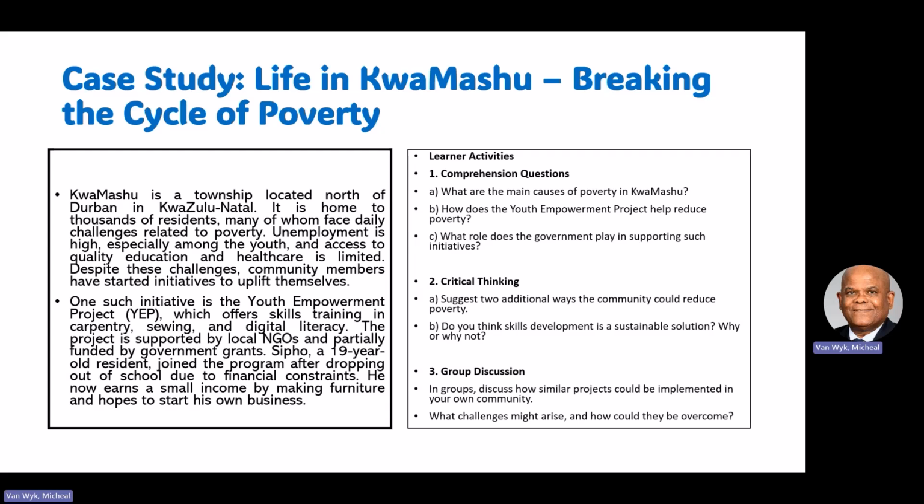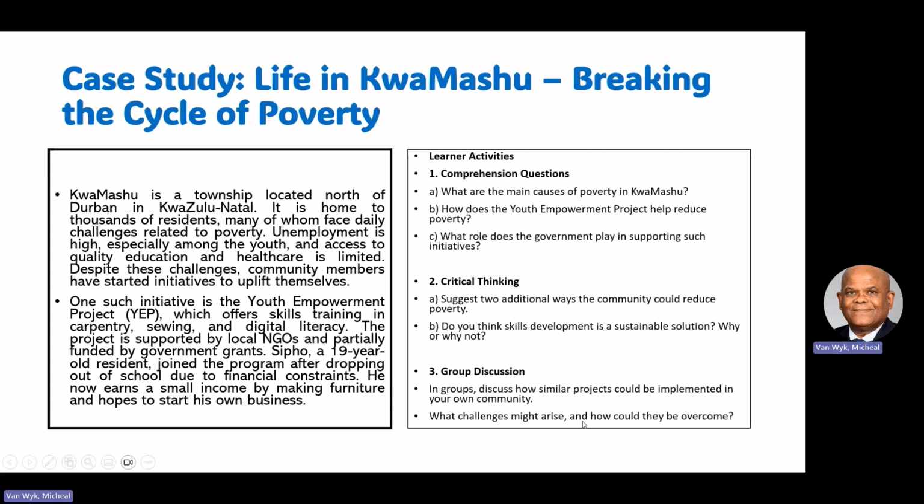The project is supported by local NGOs, and it is funded by government grants as well as foreign grants. So Sipho is a 19-year-old resident who joined the program after dropping out of school. Sipho dropped out of school because his parents were living in absolute poverty, which you have studied previously. Now he earns a small income by making furniture and hopes to start his own business. He was more skilled in welding and carpentry, so he chose carpentry, because he now makes chairs and flower boxes, and he makes a living from that.